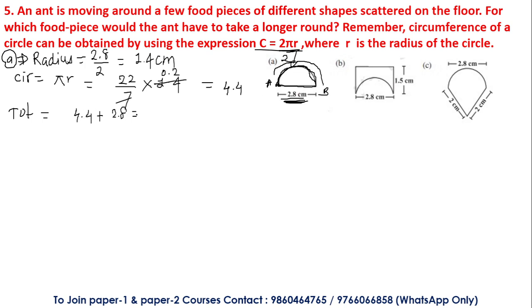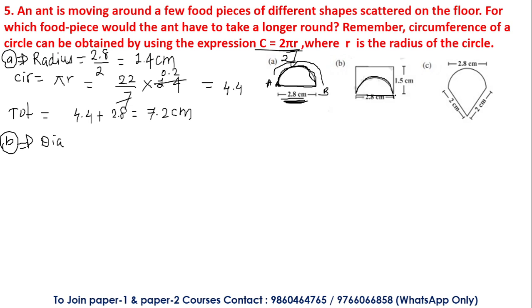If I add it up, I'll get the distance traveled by the ant, that is equal to 7.2 centimeter. Okay, moving on to the shape B over here. Now if you look at this particular figure, this is actually a part of a circle we can consider, right? So now here the diameter of the circle is given.